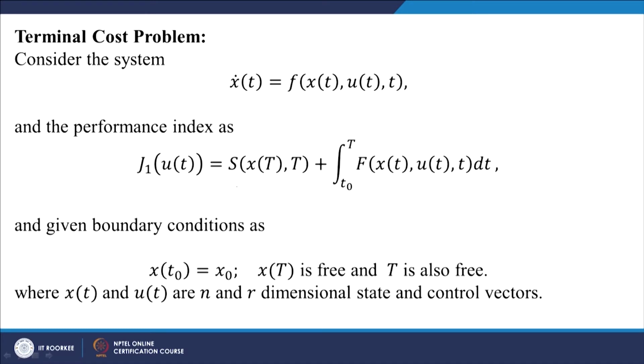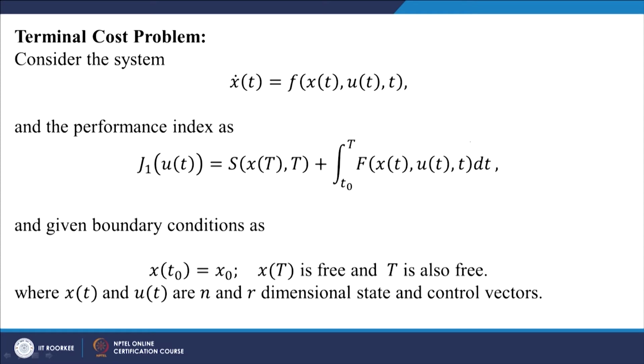Only if s is a variable, then the optimization with s and without s will definitely be different. So, for considering a cost functional of this type, it is required that either the final position x of T or the final time T be a variable, or both of them are variables.